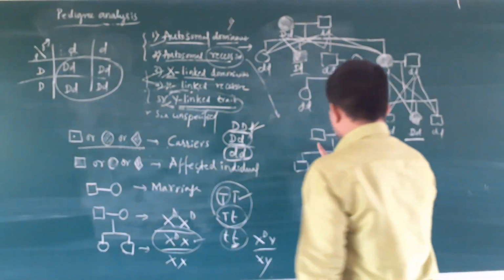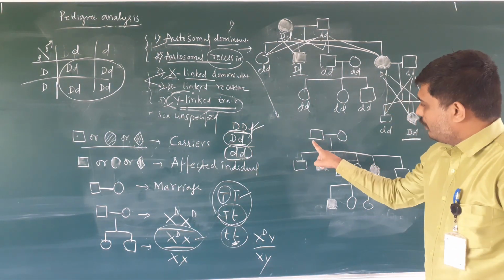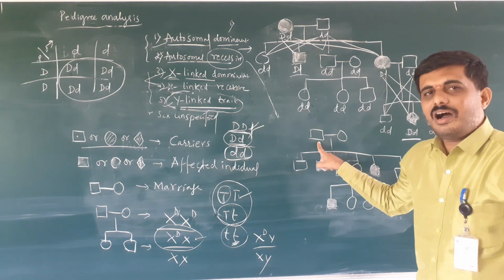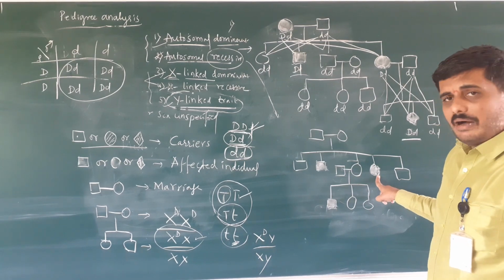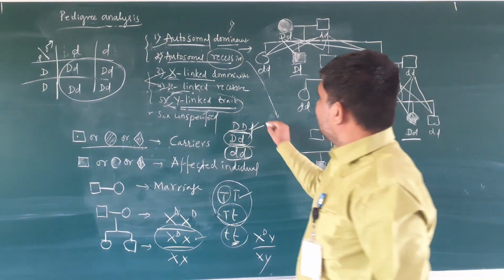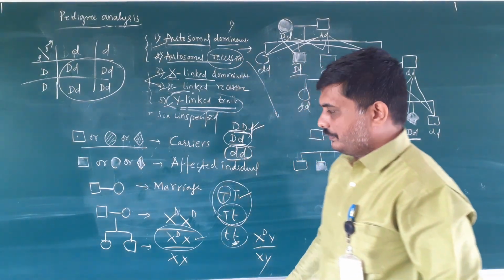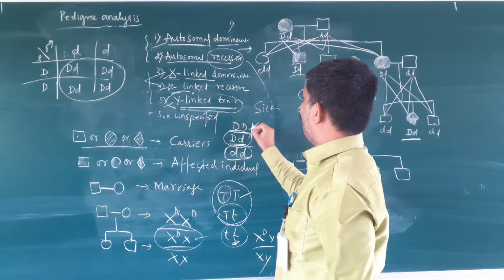See, both husband and wife, the mother and father, are normal, but they have four children. Among them, two are affected. I take an autosomal recessive trait as an example, such as sickle cell anemia or albinism.